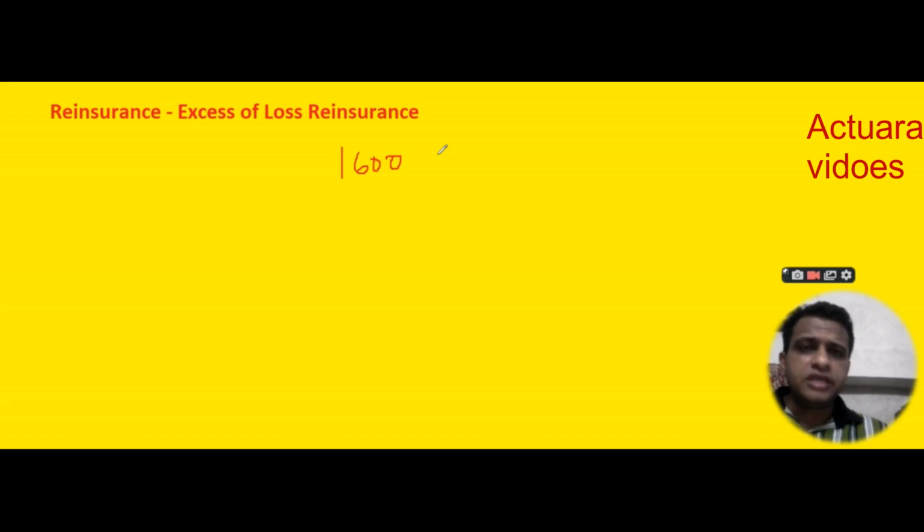So an arrangement takes place between an insurance company and a reinsurance company: if a claim of 1600 or less comes, it will be paid by the insurance company. But if a claim of 2000 rupees comes, 1600 will be paid by the insurance company and the remaining 400 will be paid by the reinsurance company.